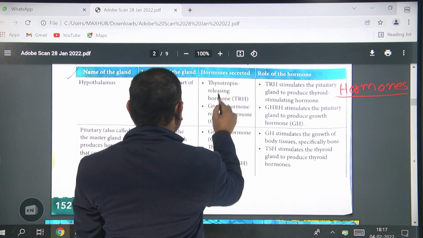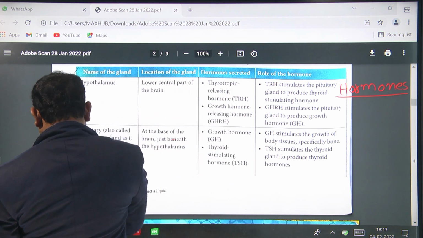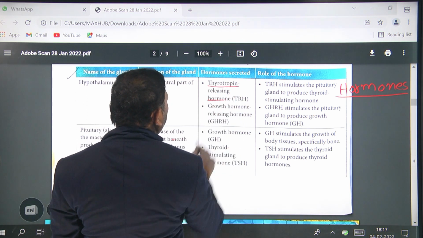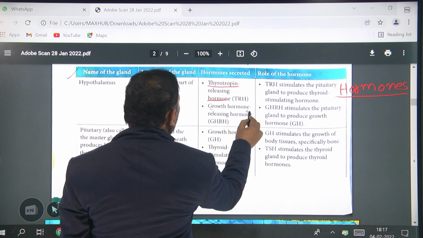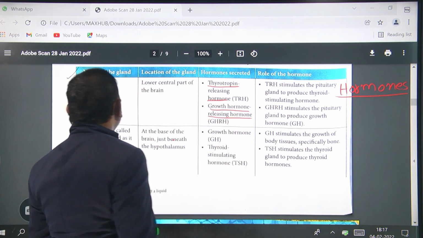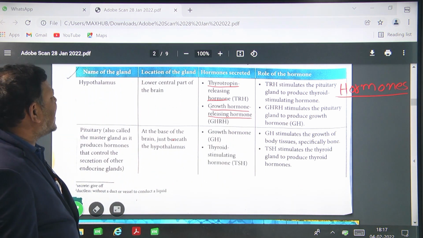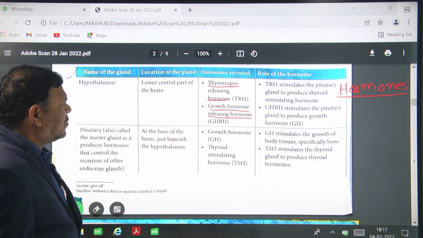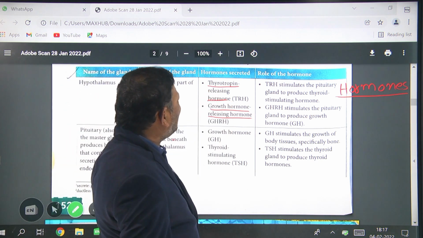Thyrotrophin releasing hormone and growth hormone releasing hormone. So the hypothalamus secretes thyrotrophin releasing hormone and growth hormone releasing hormone.